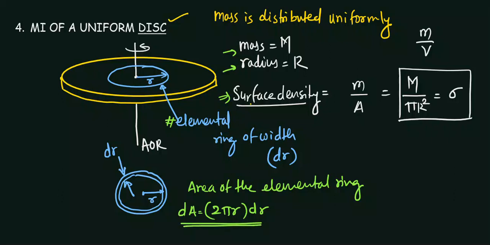Just try to remember, this is the most important step of this derivation: how you write the small area. According to calculus, you can write dA as 2 pi r into dr. So 2 pi r is the length and dr is the width. Simply we can do it like this, 2 pi r into dr.